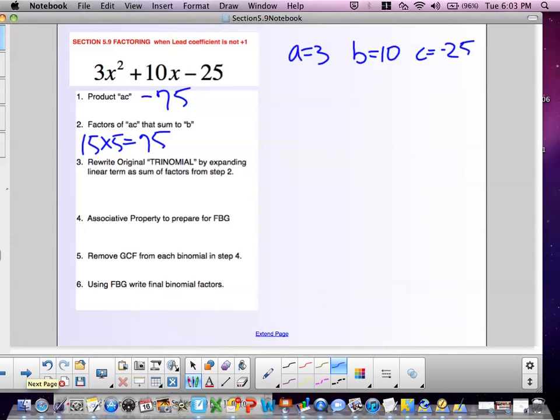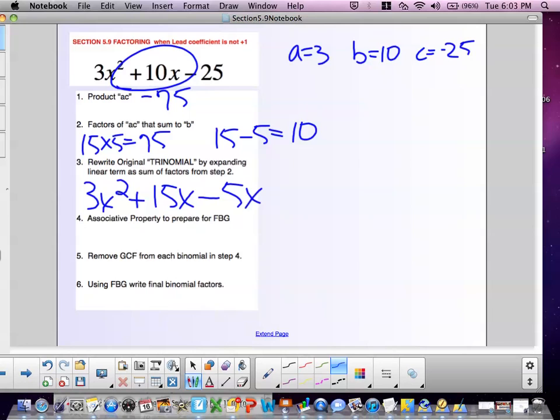And since the constant is negative, that means I would have alternating signs here. So 15 minus 5 would give me 10. So now I rewrite the original trinomial, expanding this middle term, plus 15x minus 5x. And I now have a polynomial with 4 terms, and I factor this by grouping.